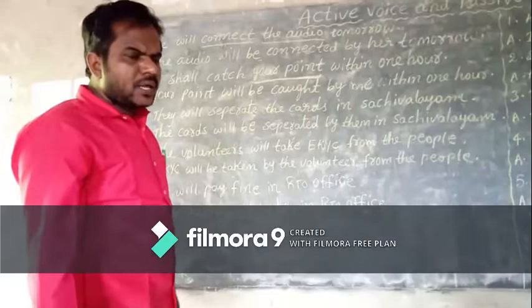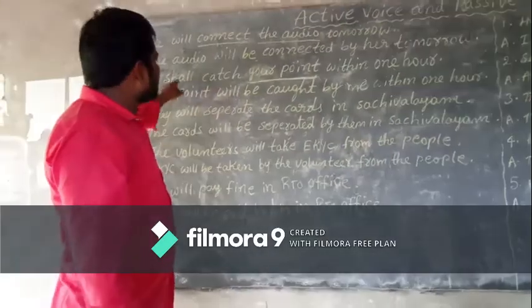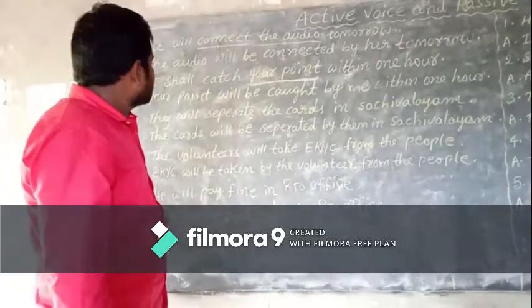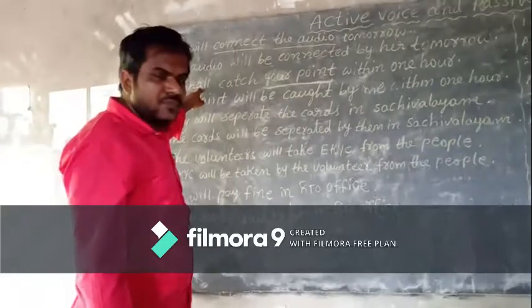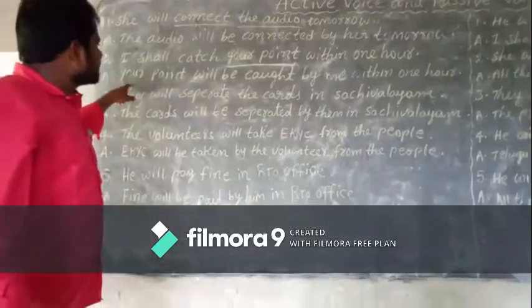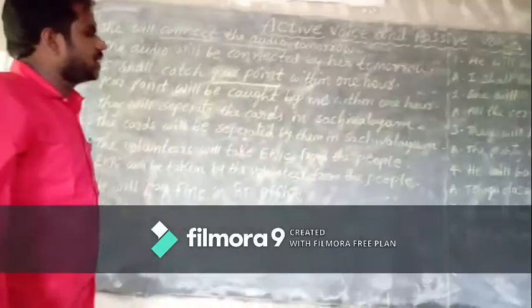Children, do you have any doubt here? Okay, definitely confusion. Here it is shall, and here it is will. Why like that, children? In the above sentence, the subject is I, that's why shall. But in the answer, our subject is your point, that's why here it is will, children.